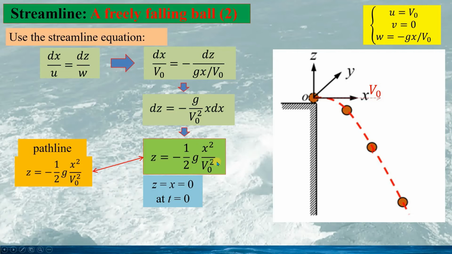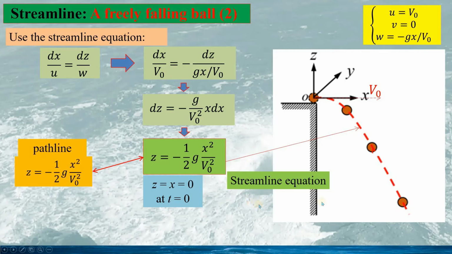So if we compare this streamline function to the pathline function we obtained in the previous slide, we can see the streamline function and the pathline function are exactly the same. So when we draw the streamline, we have the line as this. So here we can see the ball motion is very similar to the fluid motion in a steady flow. So in this case, the pathline and the streamline would be the same.